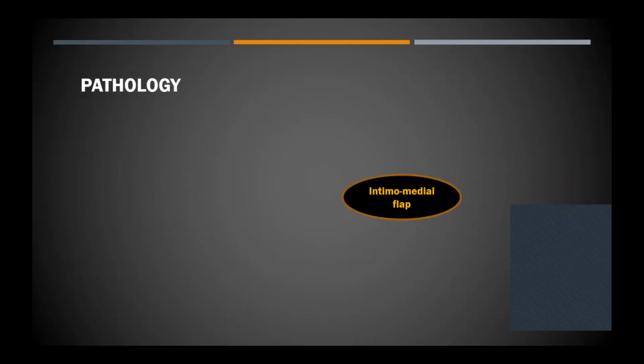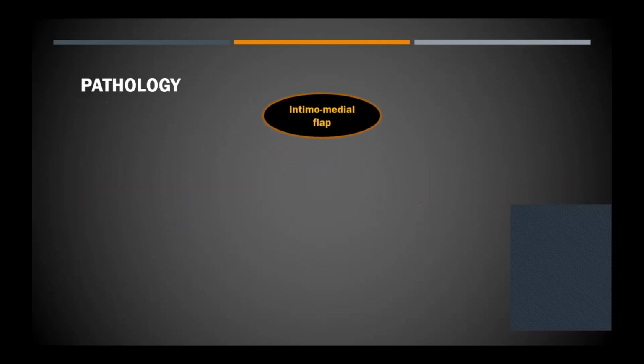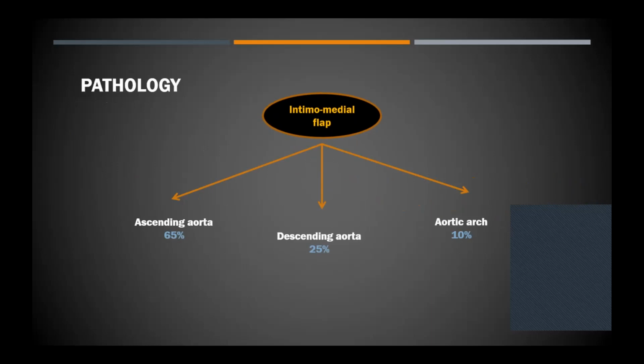So pathognomonically, you have two classical features, that is the entry tear and the intimomedial flap. And the intimomedial flap is located most commonly, actually it's seen in the ascending aorta in 65% of cases, 25% in the descending aorta, and less commonly in the aortic arch.